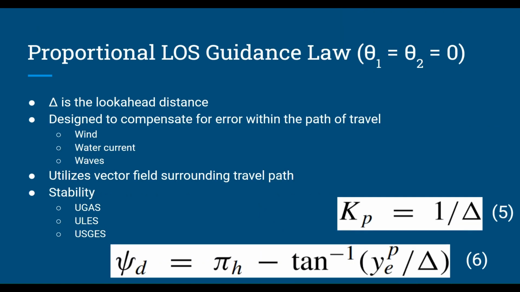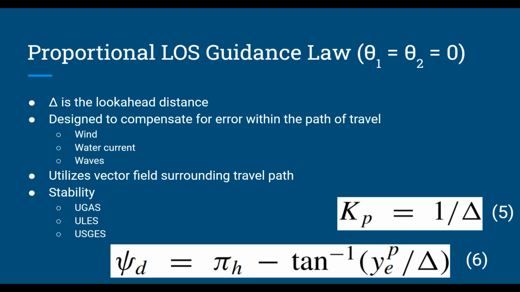The proportional line of sight guidance law, on the other hand, heavily depends on the proportional state as seen in equation 5, where Kp is defined as 1 over delta, and delta is the look-ahead distance. The proportional guidance law, psi sub d, emulates the heading angle command of an experienced sailor to account for error caused by perturbations. It utilizes a vector field surrounding its travel path to determine its pathing. It has been widely used and demonstrates many forms of stability, but does not always converge when exposed to the drift forces caused by wind, waves, and currents.